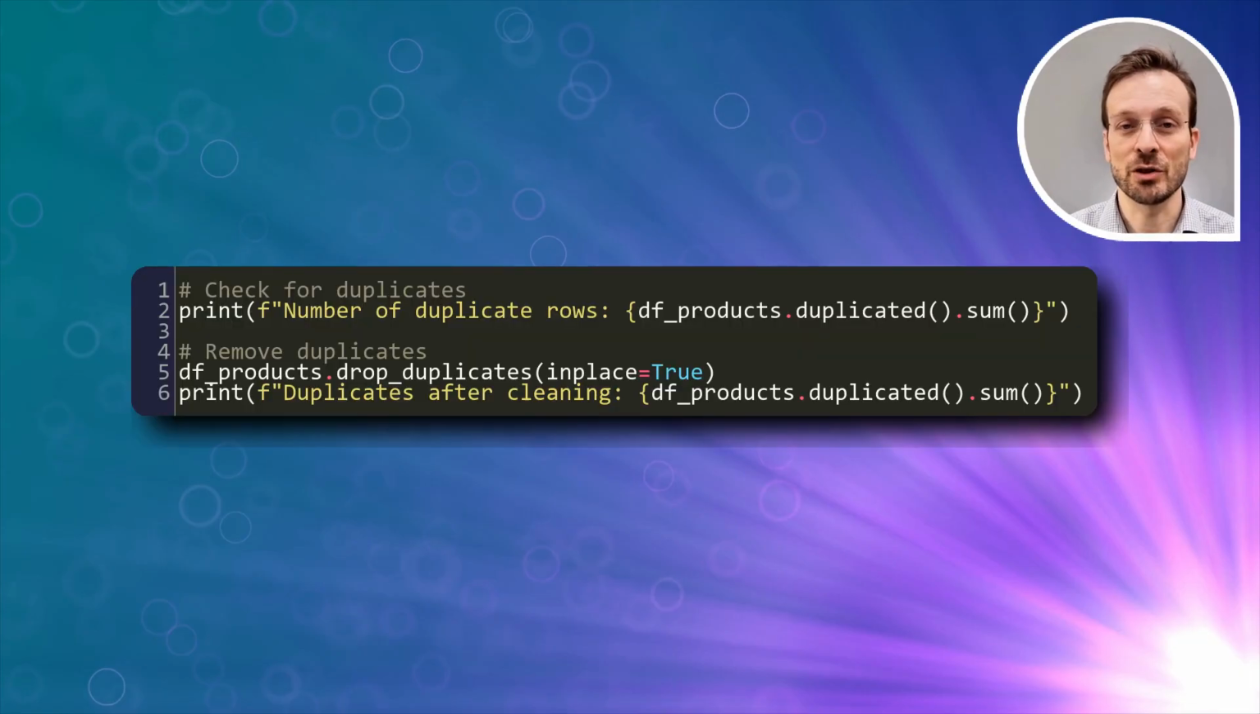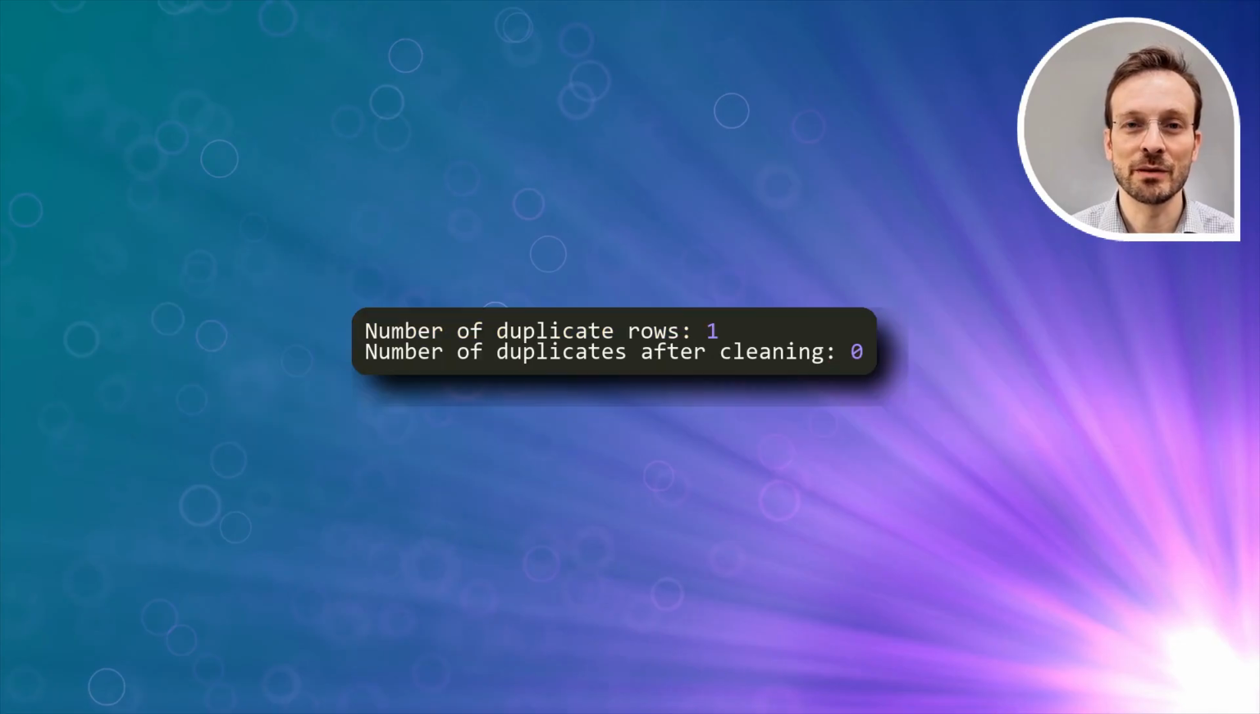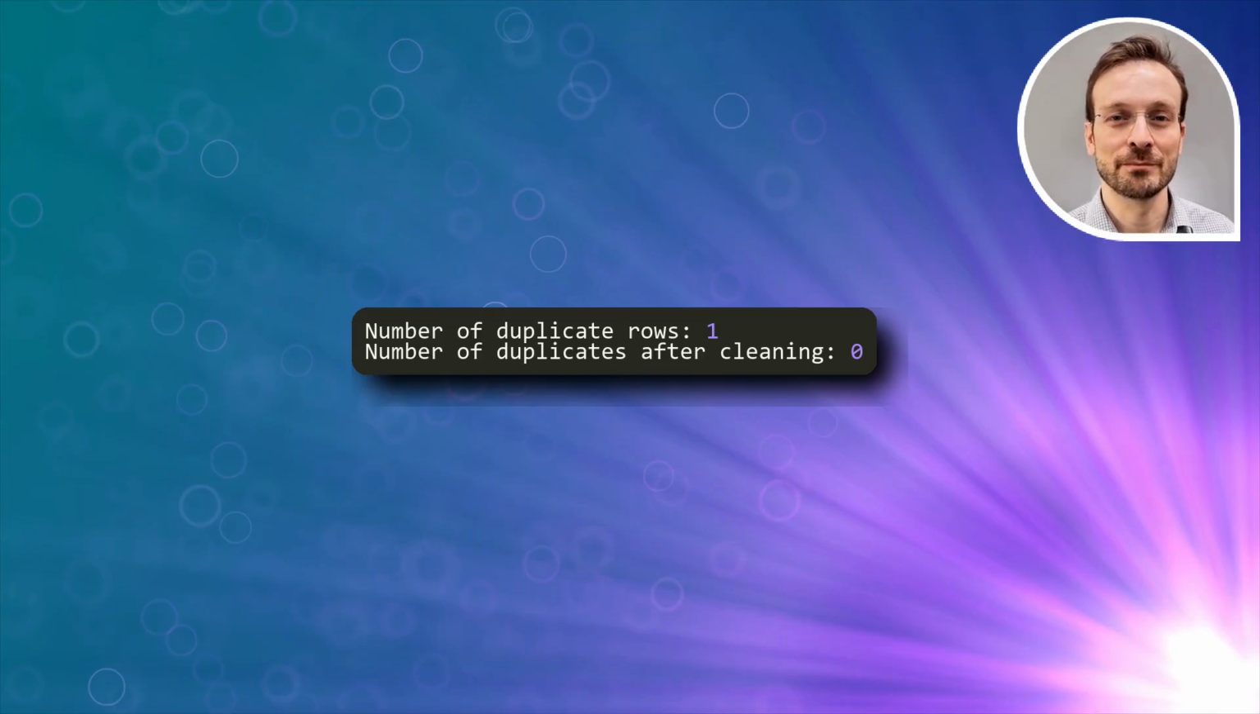First, we check for duplicates using the duplicated method, then remove them with drop_duplicates. Notice how we use inplace equals true to modify the original data frame rather than creating a copy. In our example, we found and removed one duplicate row. Clean data is essential for accurate analysis.